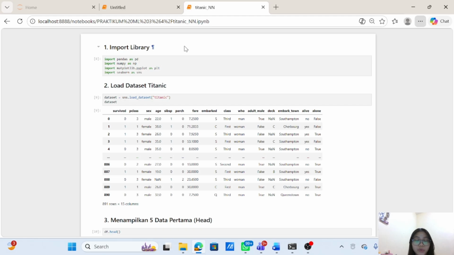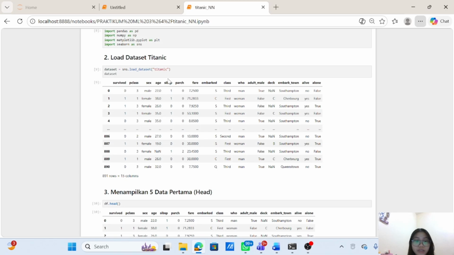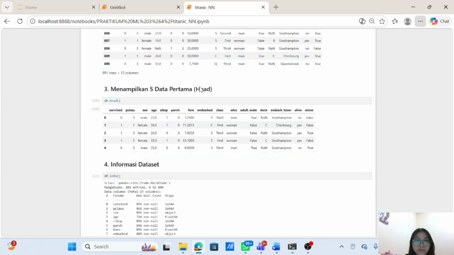The first step is importing the libraries. I imported all the required libraries: Pandas and NumPy, Matplotlib and Seaborn for data visualization, and scikit-learn for preprocessing, model training, and evaluation. Next, I loaded the Titanic dataset. This dataset contains passenger information such as age, gender, passenger class, fare, and survival status. The goal of this project is to predict whether a passenger survived or not.